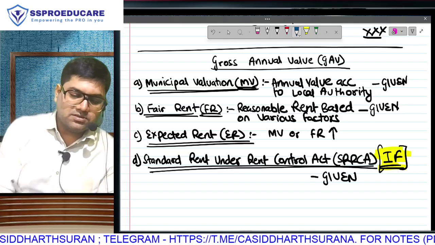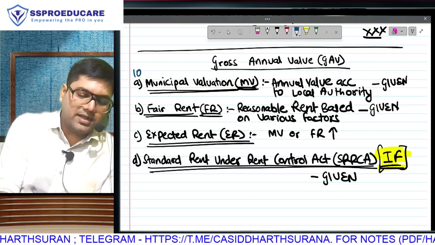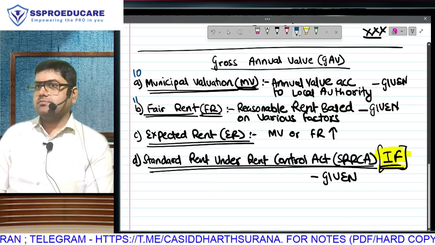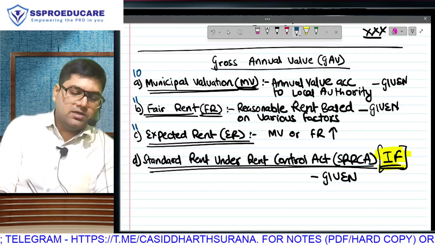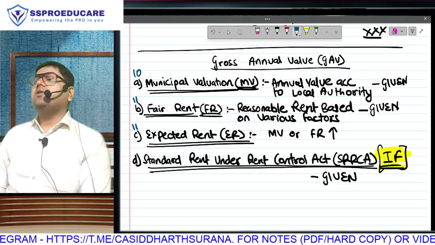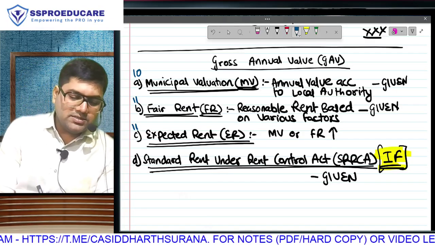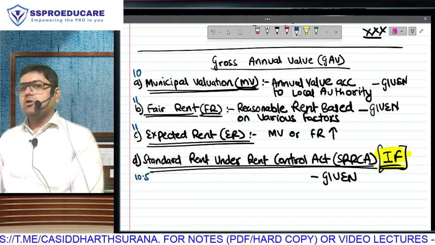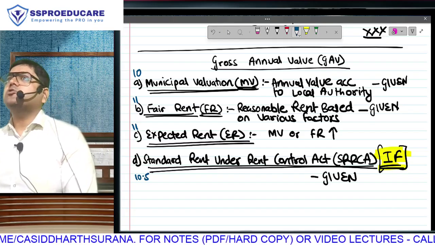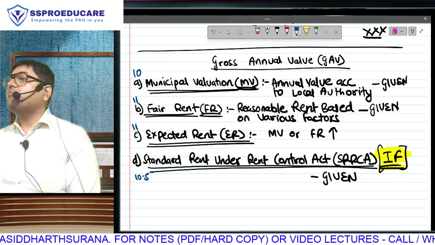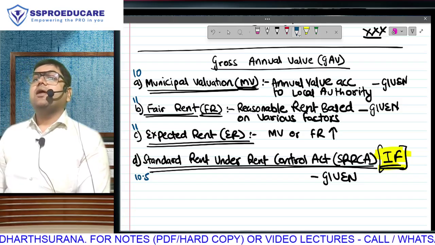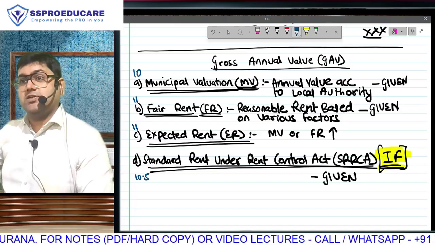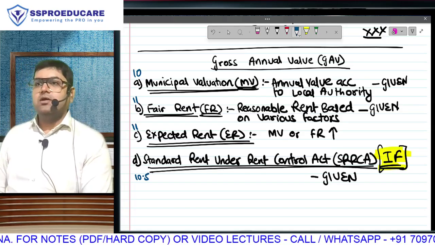Let us take some numbers here. Supposing municipal valuation is 10 lakh and fair rent is 11 lakh. What am I expecting? 11 lakh. But when I went and read the rent control act of my state, I realized that as per the rent control act, I am allowed to charge only 10 lakh 50,000. So I will now have to reduce my expectation, and keep it to a maximum of 10 lakh 50,000. If my tenant does not know the law, that's a different thing. But as someone expecting rent, I should not be expecting more than 10 lakh 50,000.